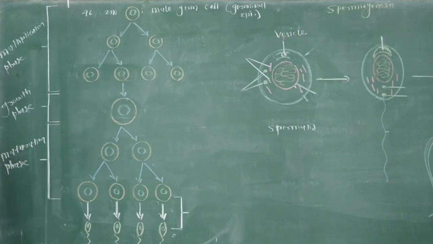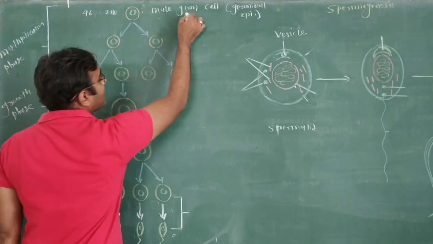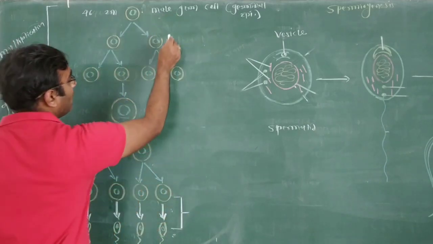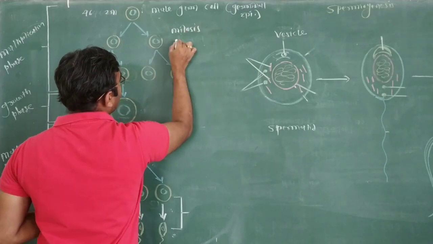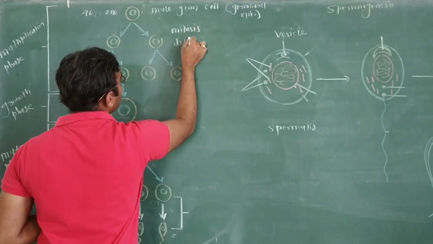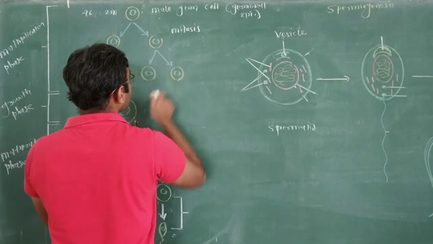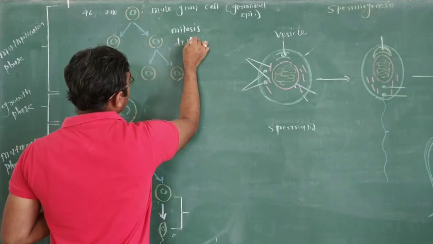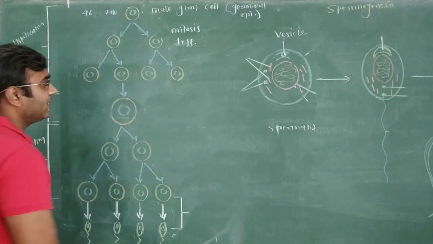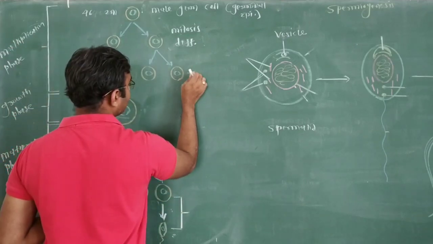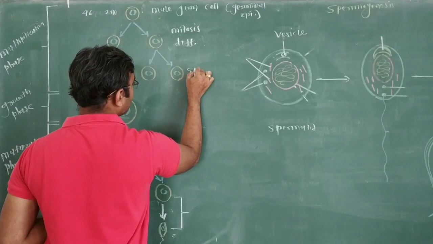In the multiplication phase, the male germ cell divides by way of mitosis and differentiates into a specific cell, called spermatogonia. This is spermatogonia.